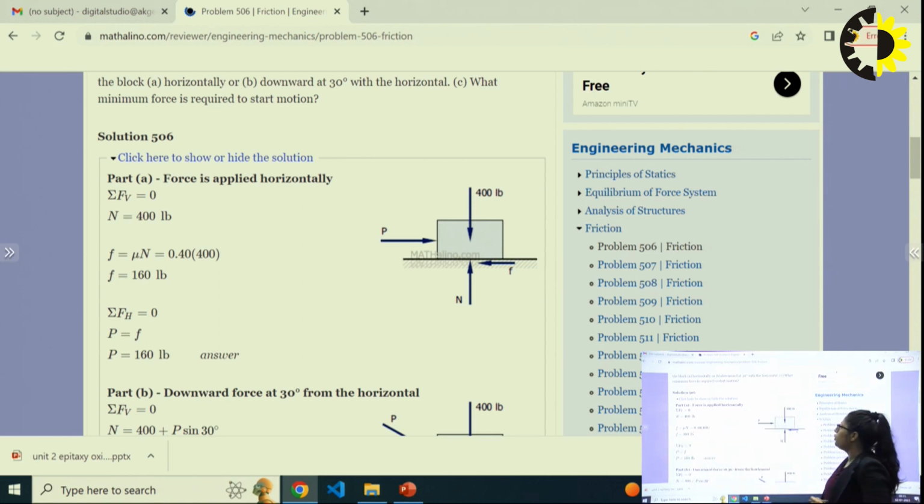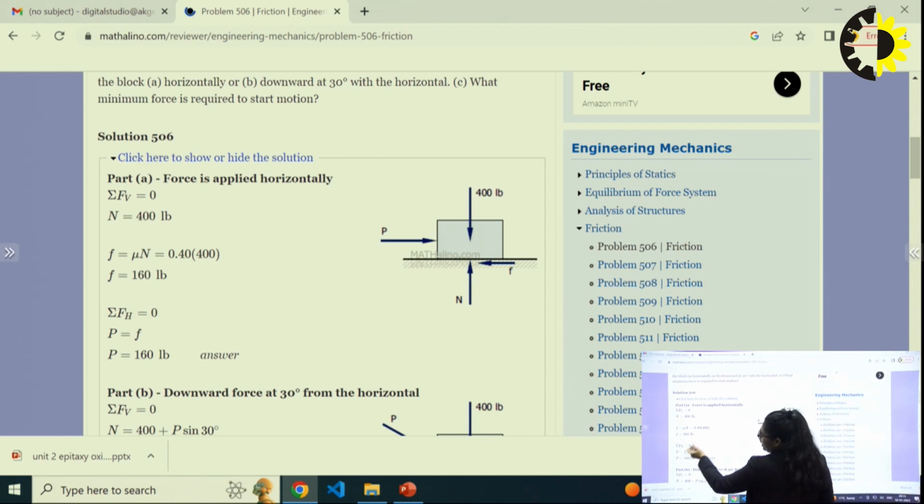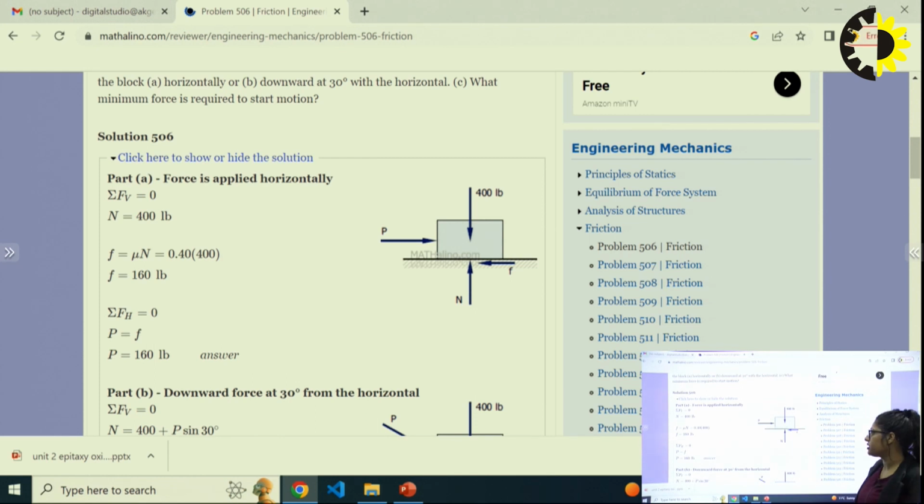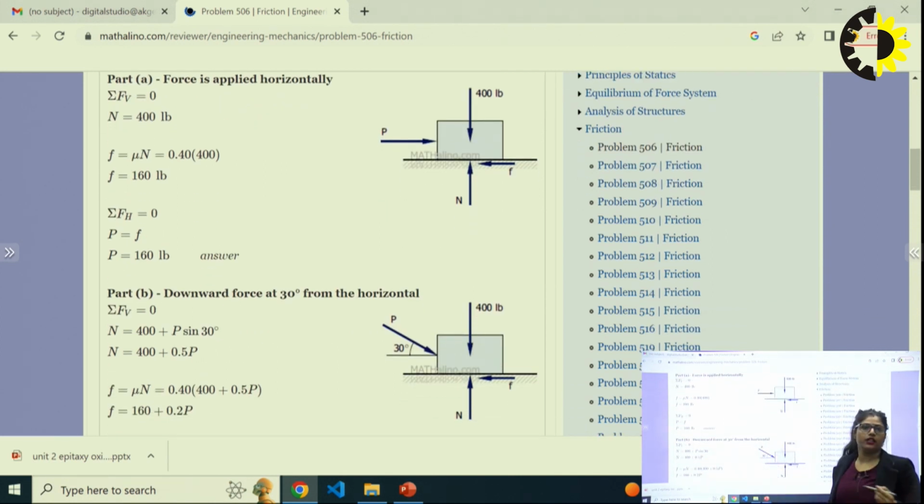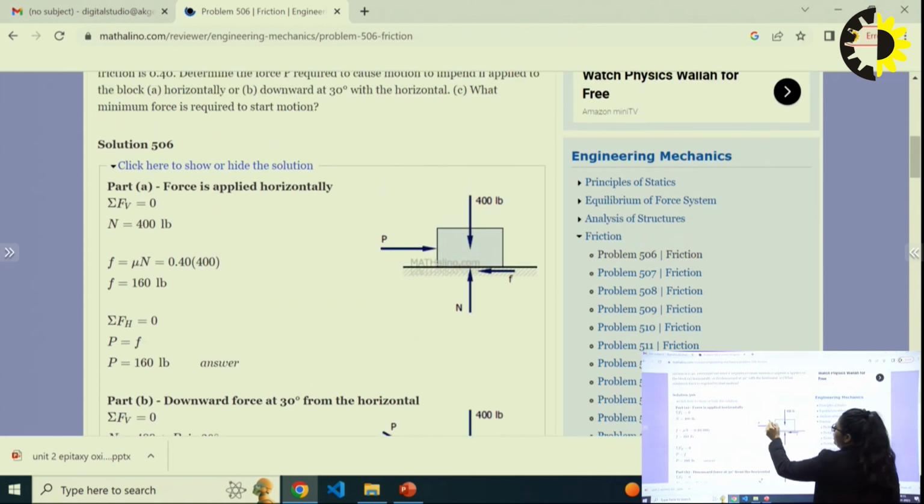And what we need to find is the P value. From sigma Fh equal to 0, I know that P is equal to F, so P is 160 lb. So it is very easy to find the impending force. This is our first case, when the force is applied horizontally. We found P, the external force required to make the body be in the impending position.